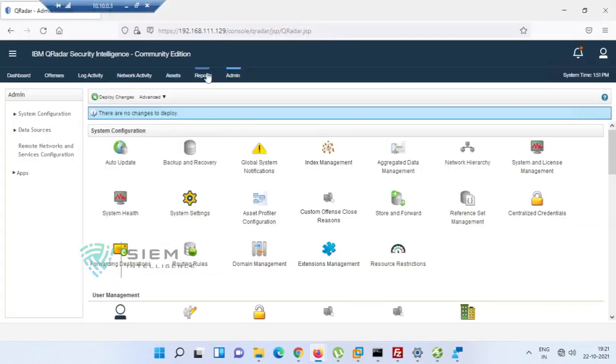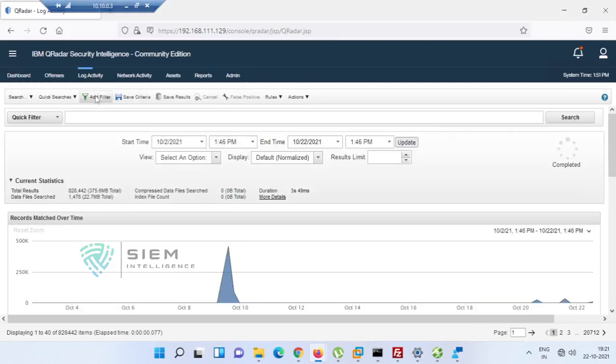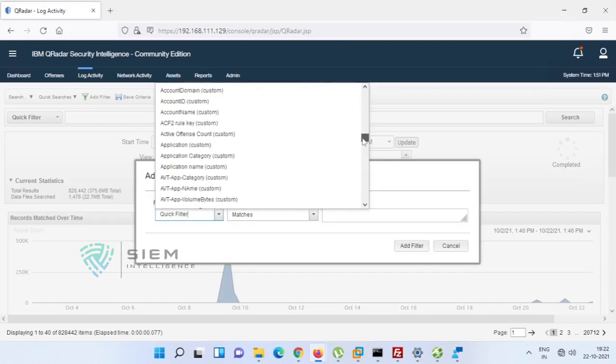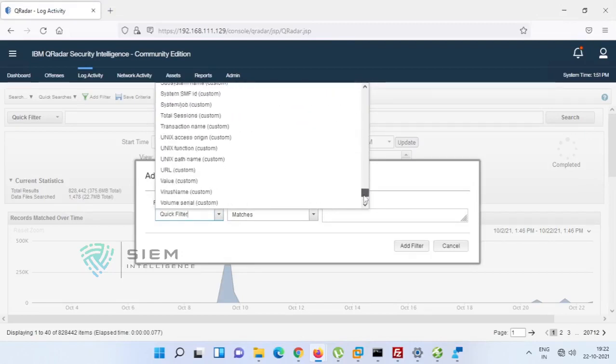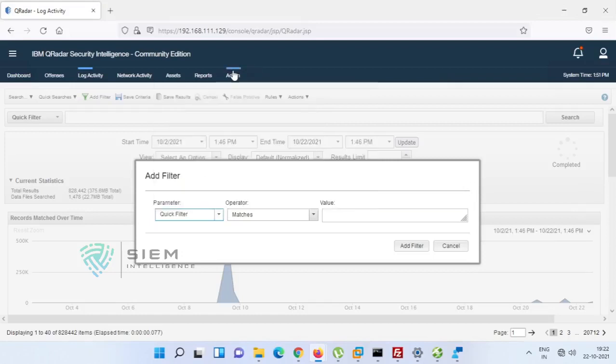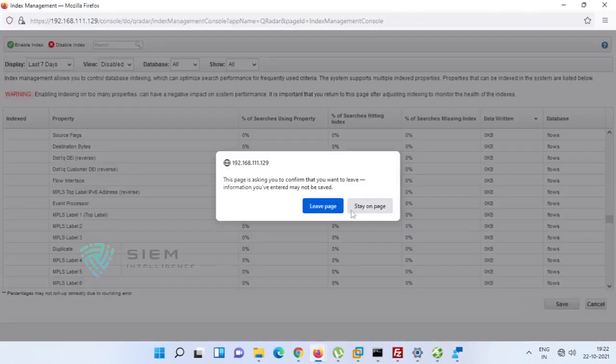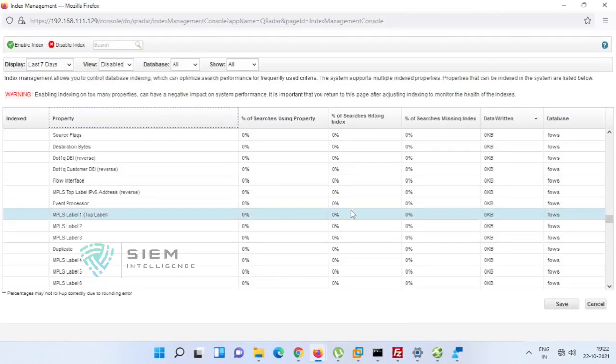If you see the log property over here, add a filter, see the entire thing available over here. These are the things available in index management at the same point of time. This is very helpful for those who want to do more and more activity on a similar kind of parameter. For example, I used to search mostly on source IP.